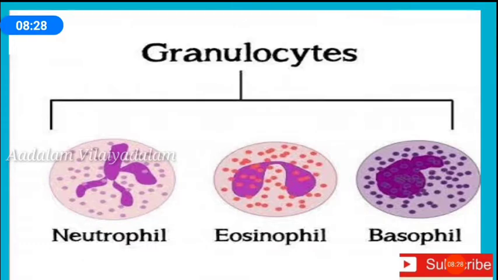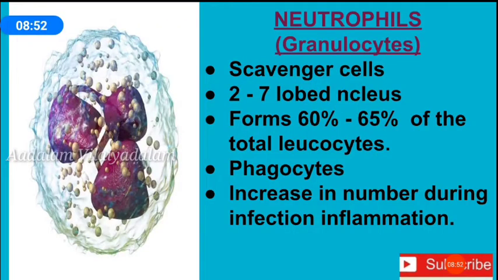Granulocytes are WBC with granules in the cytoplasm and the nucleus is lobed. Granulocytes are produced in the bone marrow and they are of three types, namely neutrophils, eosinophils and basophils. First, neutrophils.